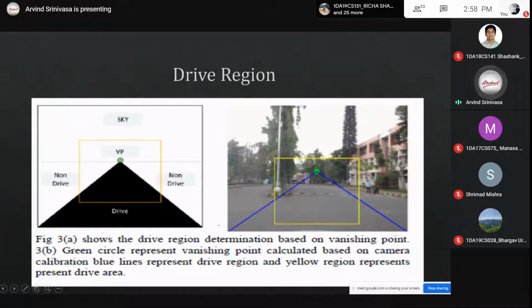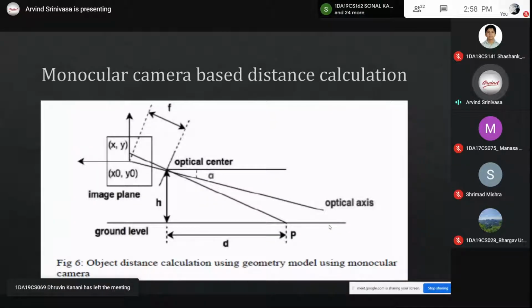So this is the processed area, where if any object or obstacle enters into this region, an alert will be given to the driver. We trained the model.